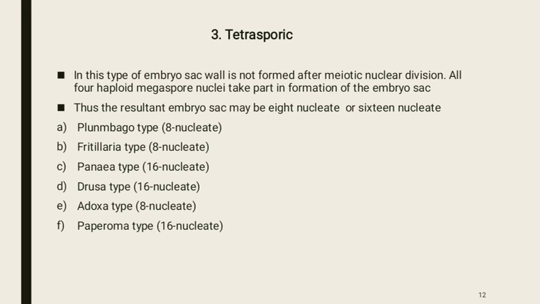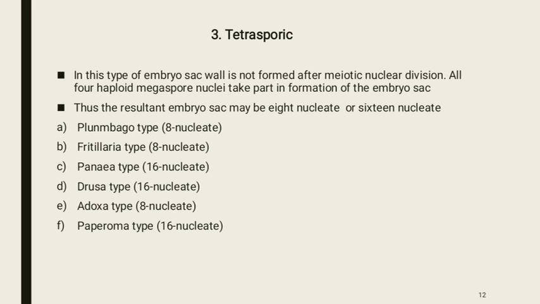Actually, in the case of the tetrasporic embryo sac, the meiotic division of the megaspore mother cell is not accompanied by cytokinesis, and hence all the four haploid nuclei lie in a single cell, also known as the coenomegaspore, and all four nuclei of the coenomegaspore participate in the formation of the embryo sac.